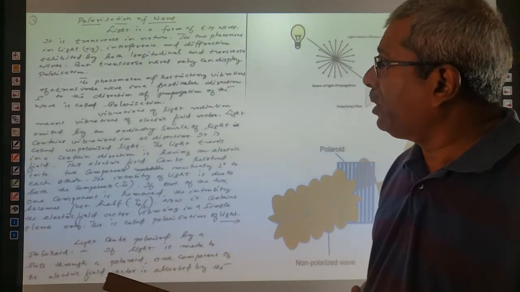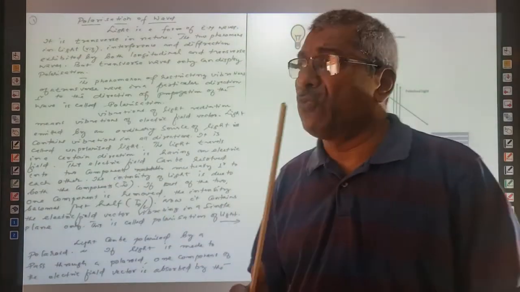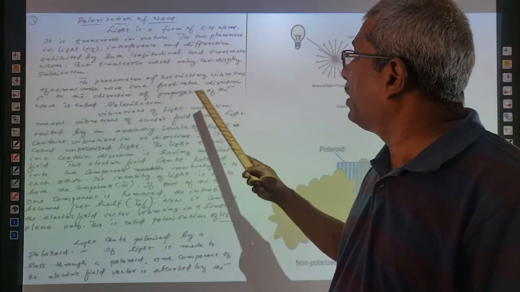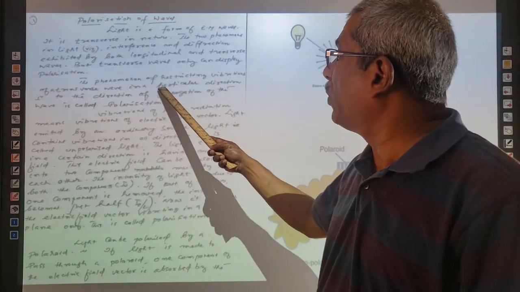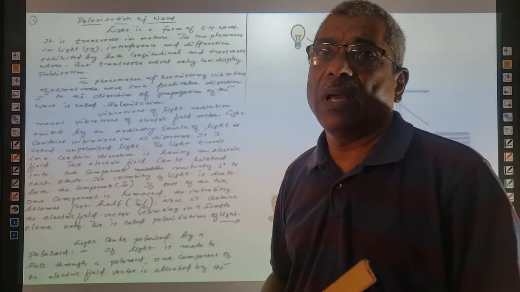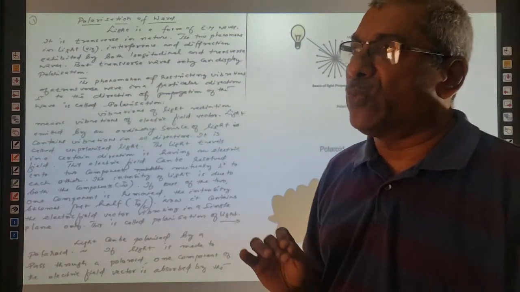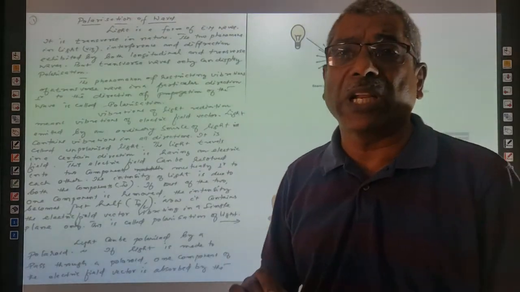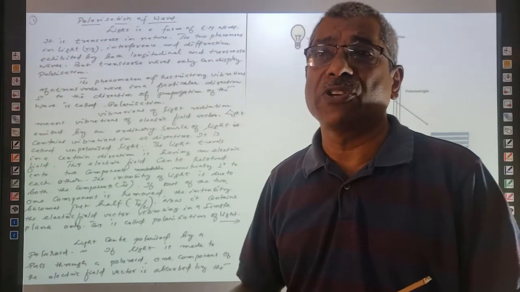The phenomenon of polarization, I should say, is the phenomenon of restricting vibration of a transverse wave in a particular direction. Vibration of a transverse wave means vibration of the electric field vector in a particular direction perpendicular to the direction of propagation of the wave, and restricting it is called polarization.